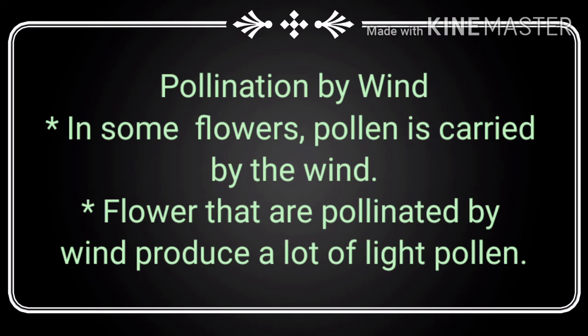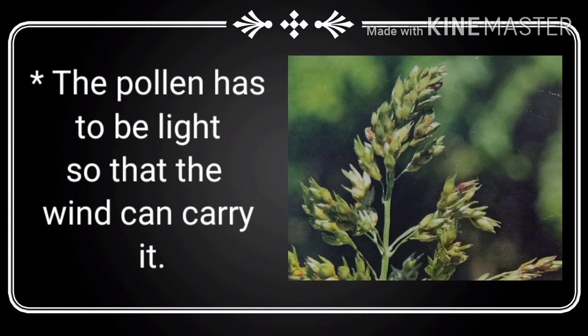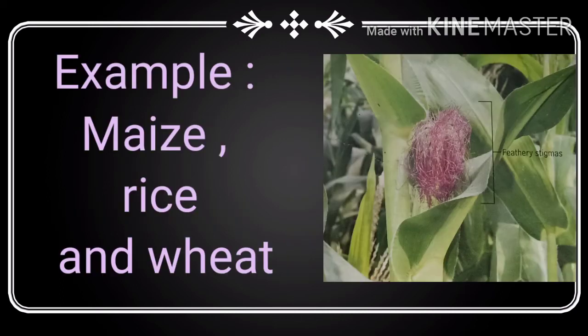Some plants like maize and weeds have dry and light pollen grains produced in a large quantity. As the flowers of those plants mature, pollen grains are blown away by wind. Some of these pollen grains fall on the stigma of a flower of the same type, thus resulting in pollination.